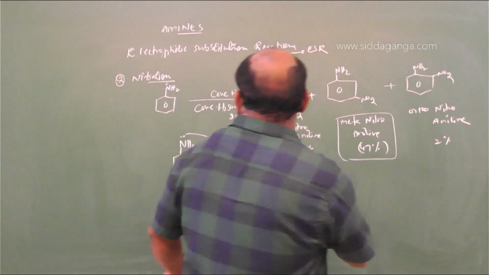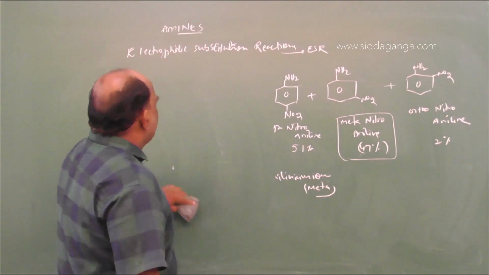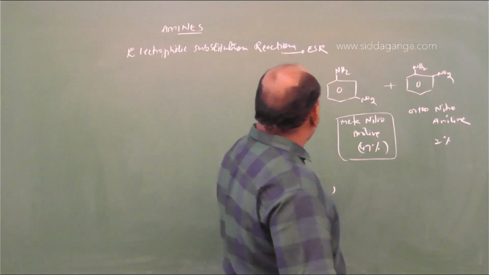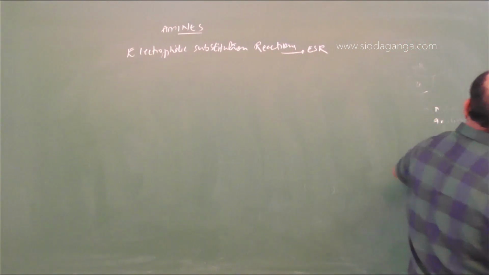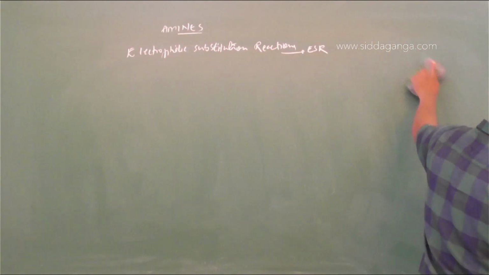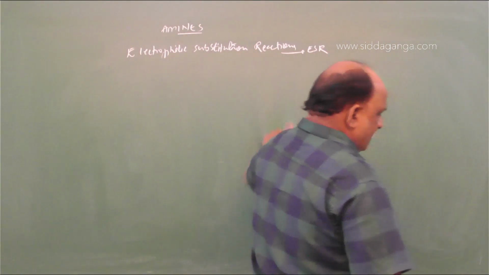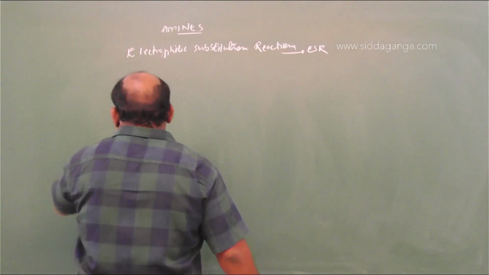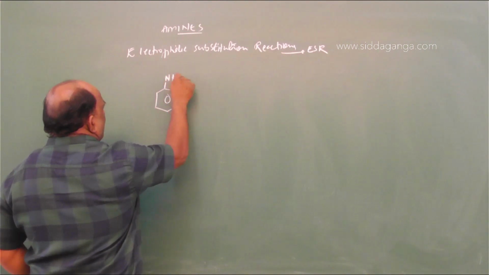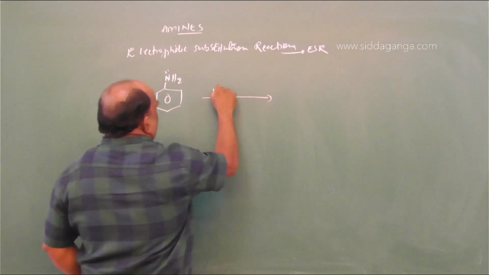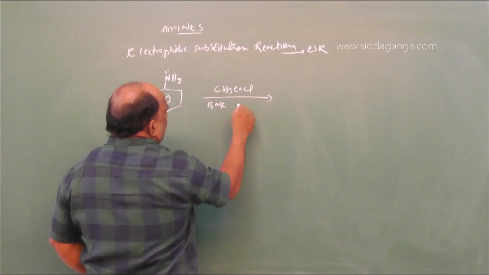So make a note, this is nitration. Suppose we require only one nitro compound. Aniline is treated with CH3COCl and a base, minus HCl.